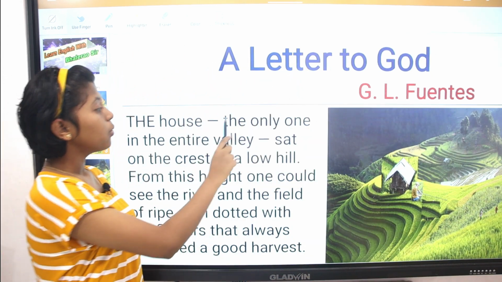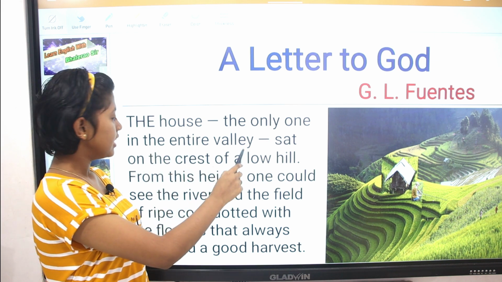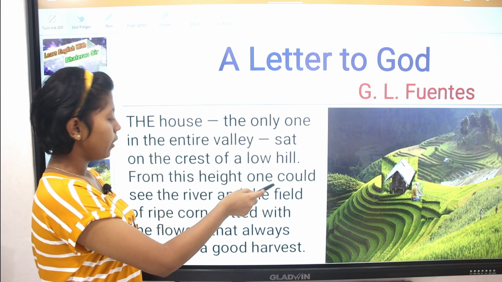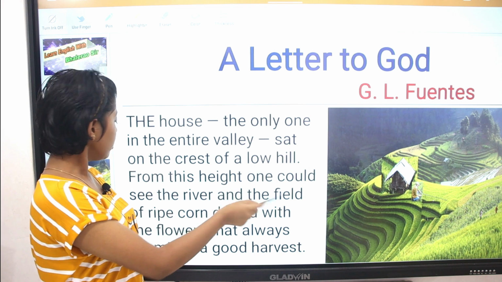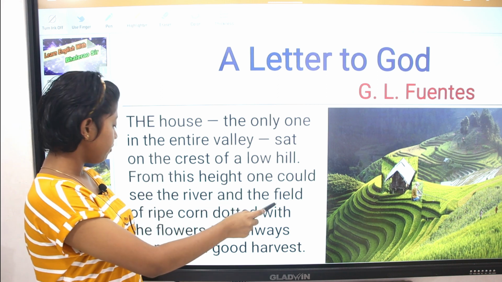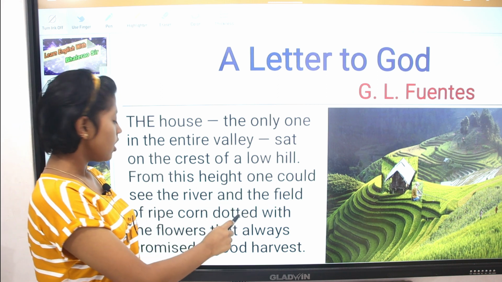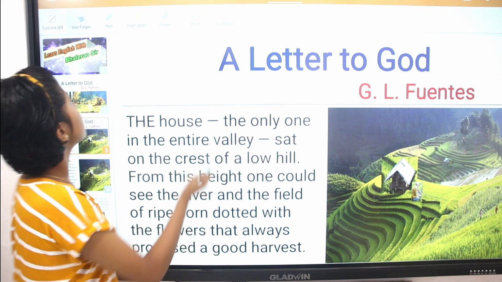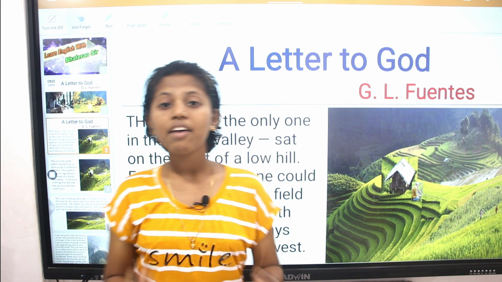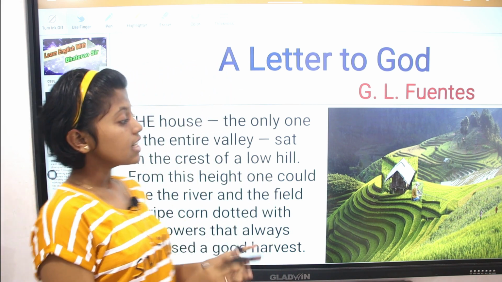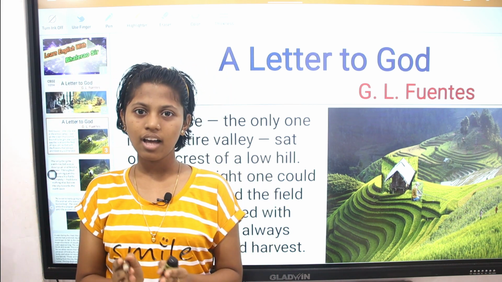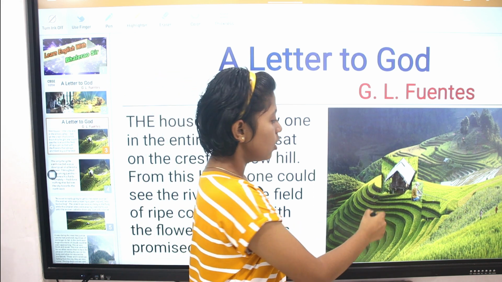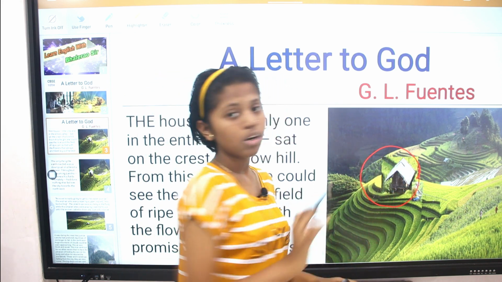The house, the only house in the entire valley, sat on the crest of a low hill. From this height, one could see the river and the field of ripened corn dotted with the flowers that always promised a good harvest. So in this para, we understood that there is only one house in the whole valley, which is on the crest of a low hill.